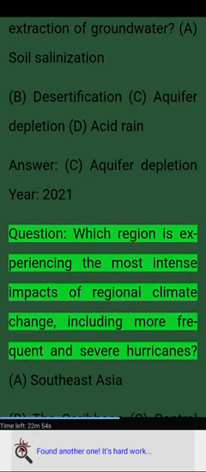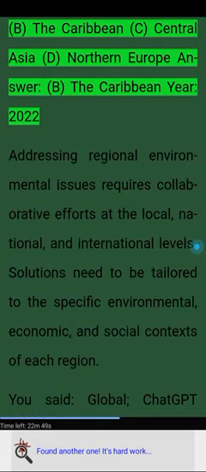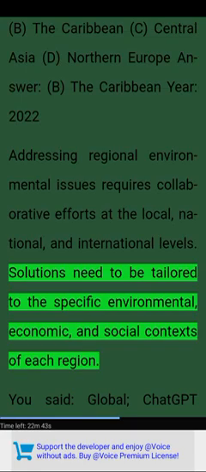Year 2021. Question: Which region is experiencing the most intense impacts of regional climate change, including more frequent and severe hurricanes? A. Southeast Asia. B. The Caribbean. C. Central Asia. D. Northern Europe. Answer: B. The Caribbean. Year 2022. Addressing regional environmental issues requires collaborative efforts at the local, national, and international levels. Solutions need to be tailored to the specific environmental, economic, and social contexts of each region.